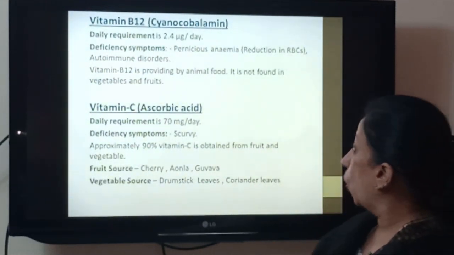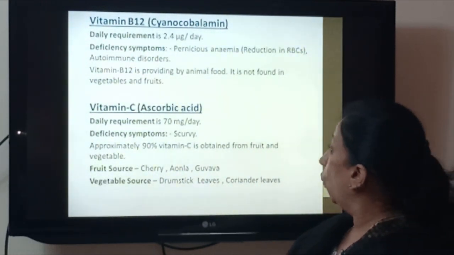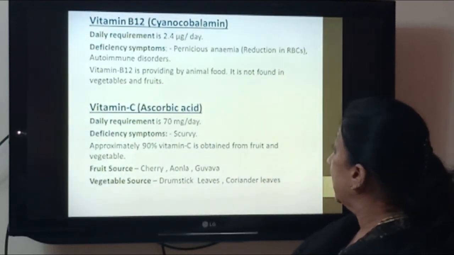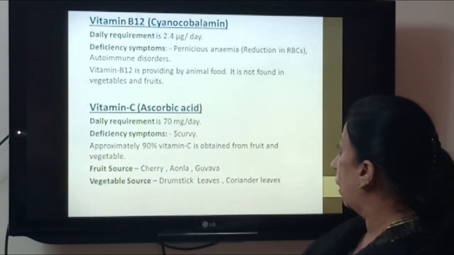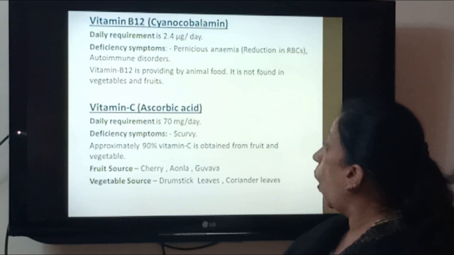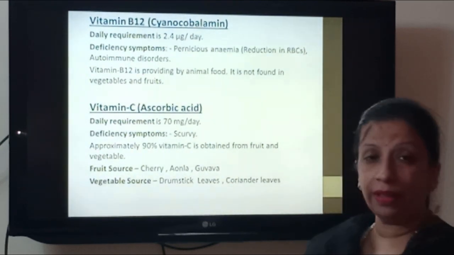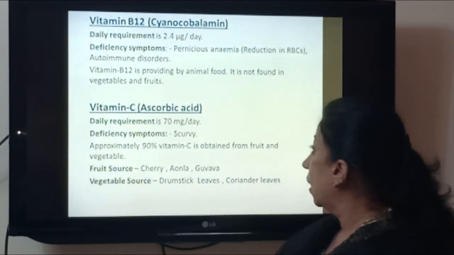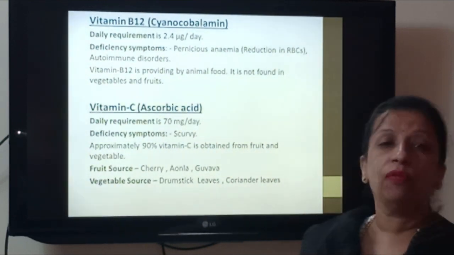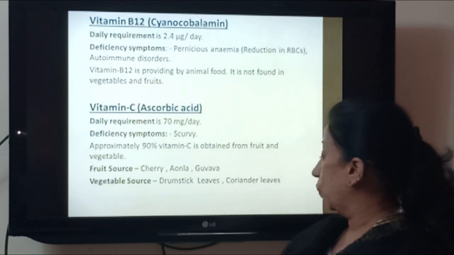Vitamin B12, cyanocobalamin, daily requirement 2.4 micrograms per day. Deficiency symptom is pernicious anemia. You all know that anemia is a reduction in RBCs. Autoimmune disorders are also caused by the deficiency of vitamin B12. Vitamin B12 is provided by animal food. It is not found in vegetables and fruits.